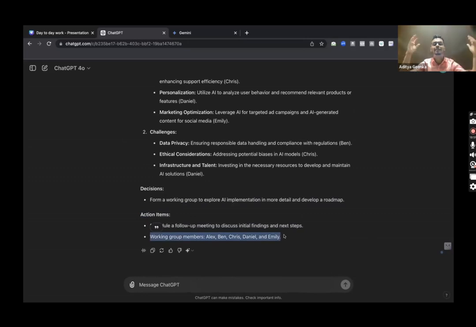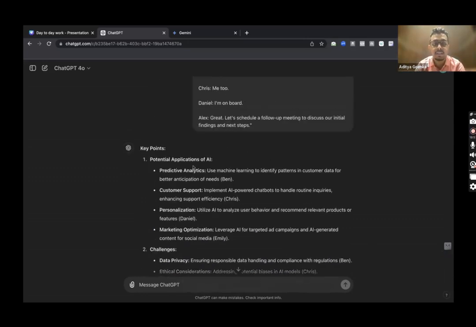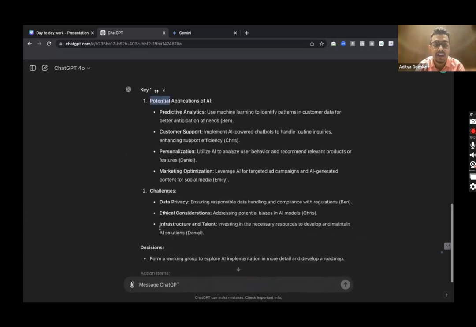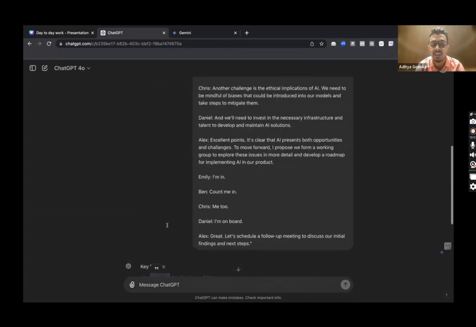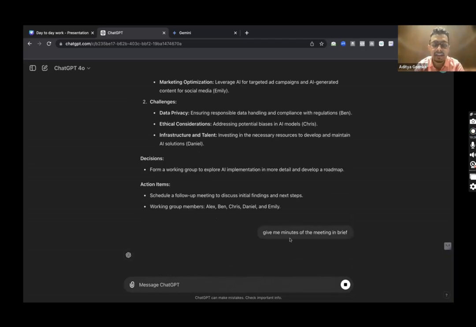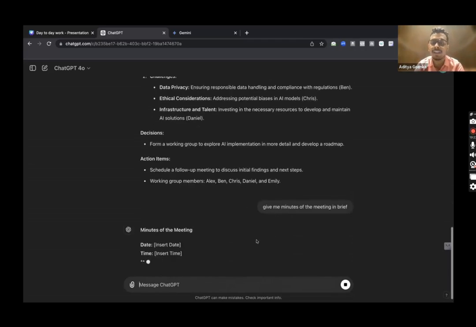How many of you are absolutely mind blown by the way ChatGPT has been able to generate the key points, the challenges, the decisions and the action items of the entire meeting in a matter of seconds? And if you want the exact minutes of the meeting, okay, you can also type, give me minutes of the meeting in brief. Okay, so I can ask something like that, and it will work accordingly to give you minutes of the meeting as well.